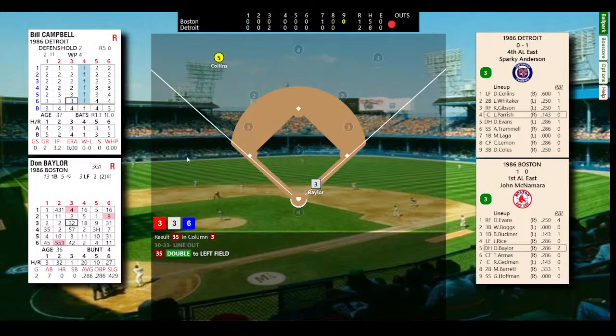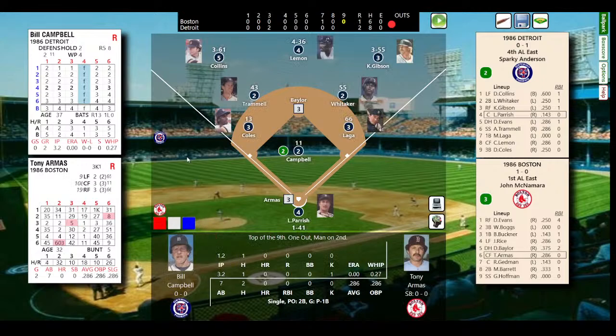And Baylor doubles to left field, over ahead of Dave Collins. Don Baylor on his horse. A 1-out double for Baylor. 1 out and a man on second. Red Sox aren't dead yet. Now it's 12:37 at night, or in the morning, I should say. I really want the Red Sox to win this game, but I'm really kind of getting worried about a 15-inning game. So here's Armas. Let's park one deep, Tony A.